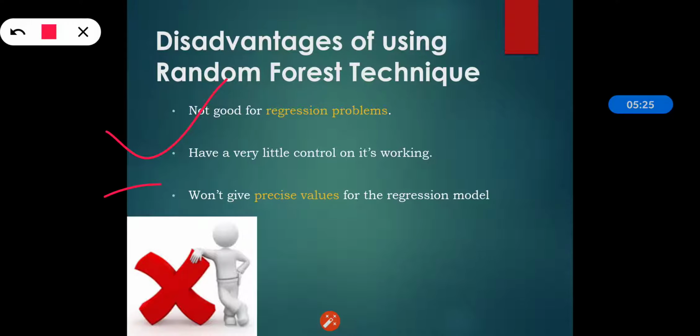It has very little control over its working because they are basically statistical modelers. It won't give precise values for the regression model, as I already said, because the final prediction is based on the mean prediction from the subset trees. Because of that it doesn't give precise values.